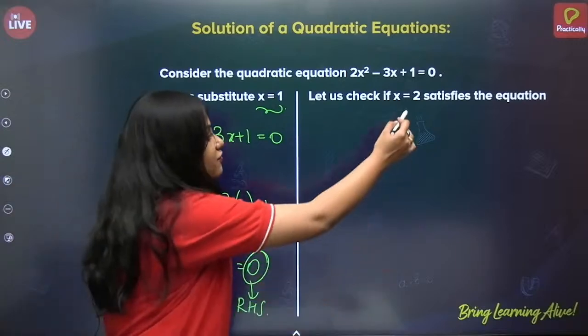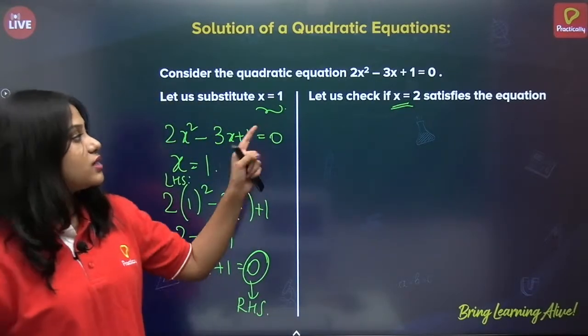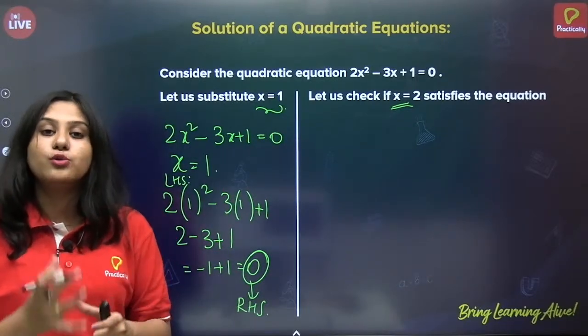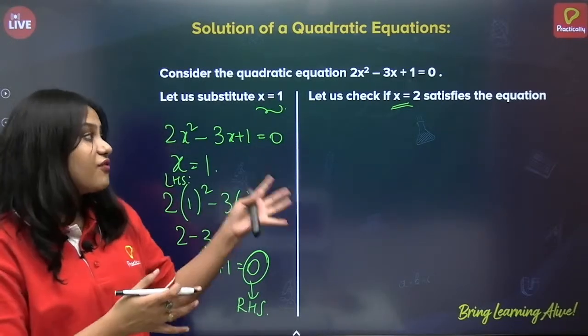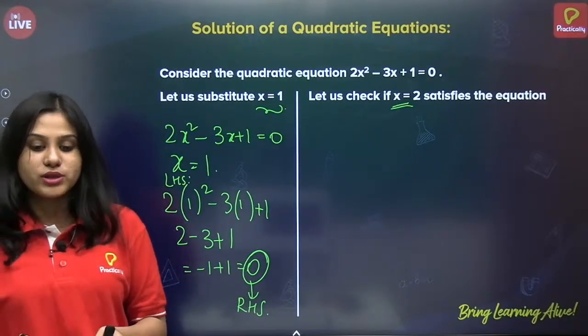Now check if x is equals to 2 satisfies the equation. So substitute x equals to 2 and check whether x is equals to 2 satisfies the equation. Come on, do it and let me know in the comments.